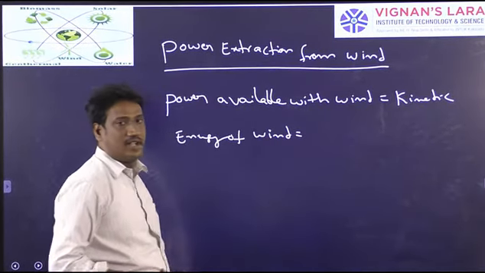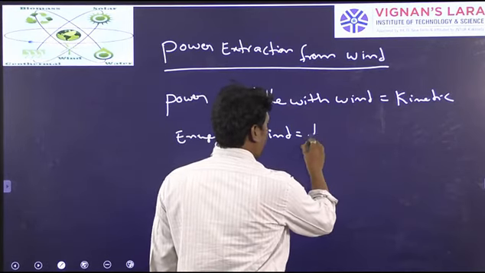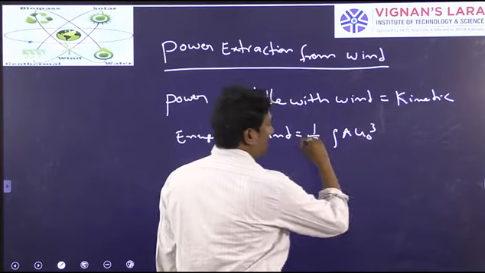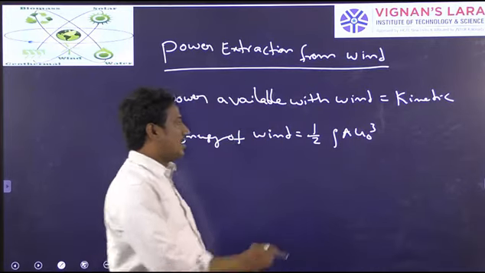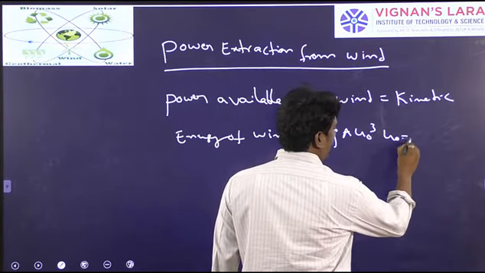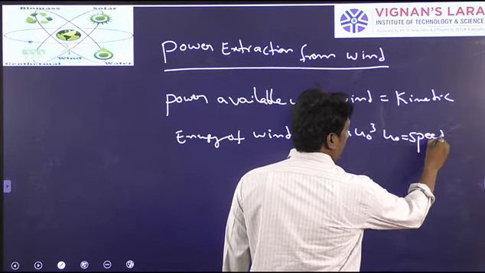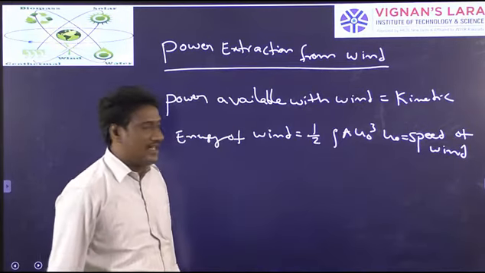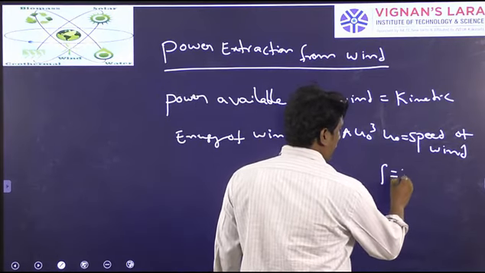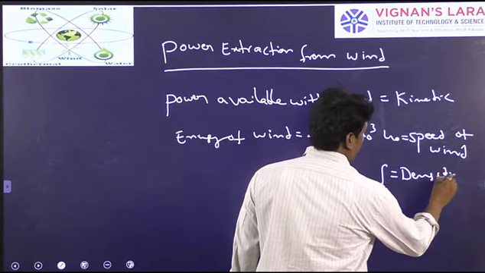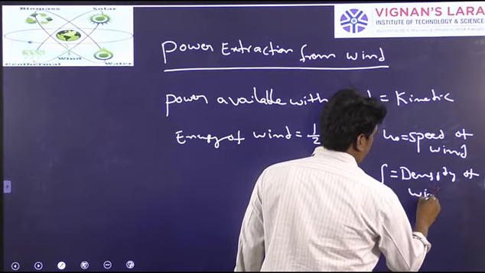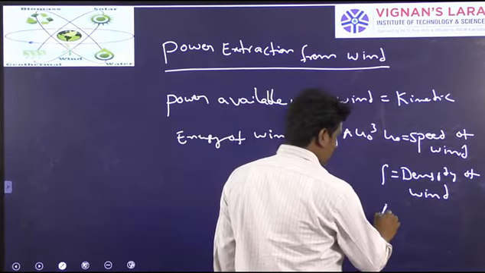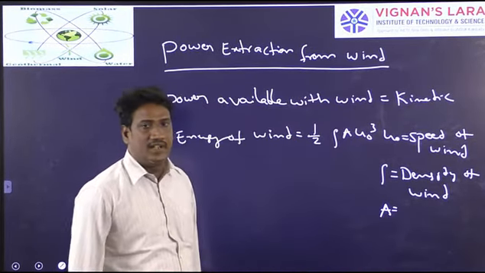The formula we have derived is half rho A U naught cubed, where U naught is the speed of wind, rho is the density of wind, and A is the area through which wind is moving.